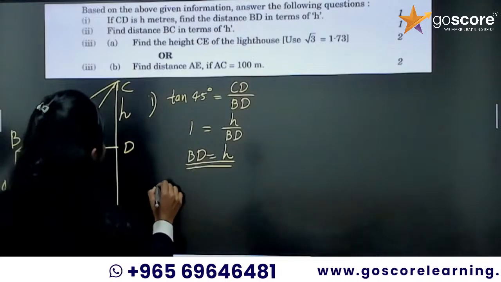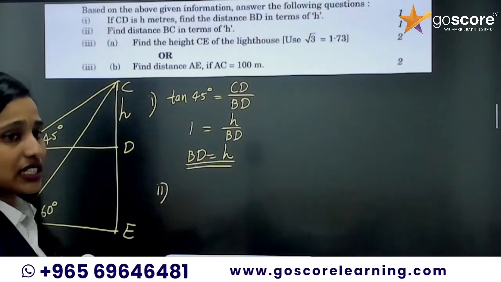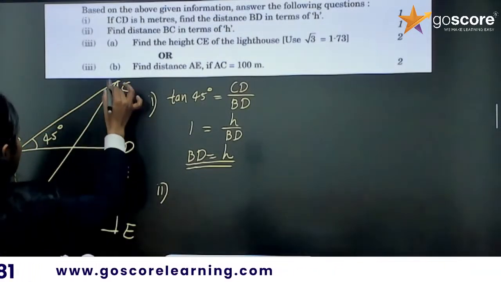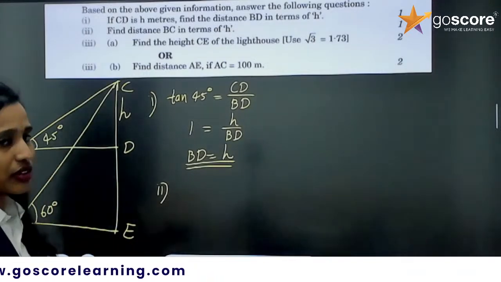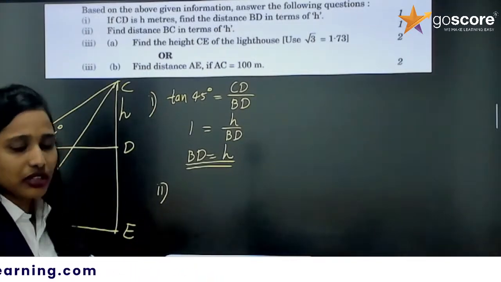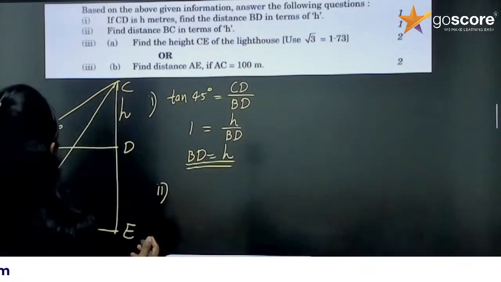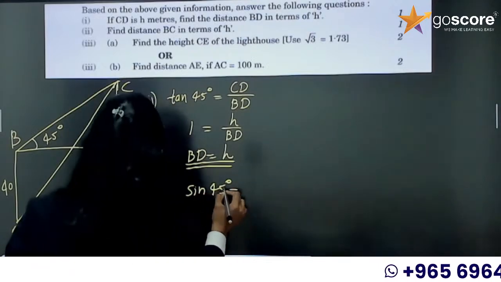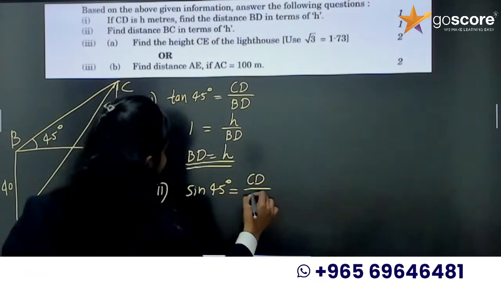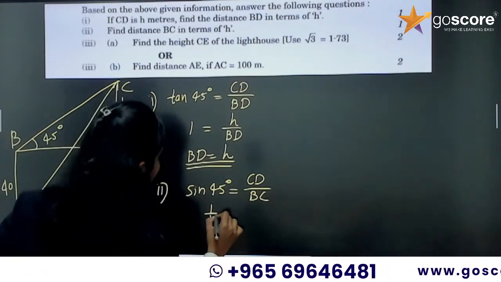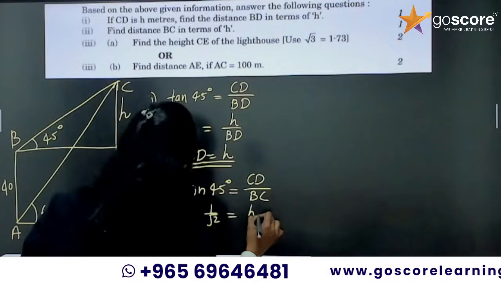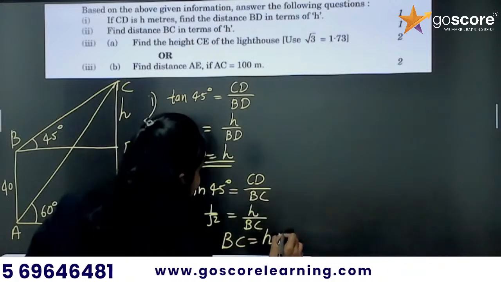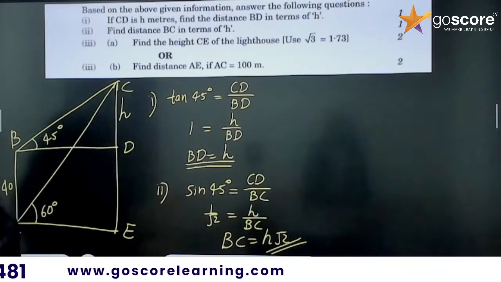Now the second one, find distance BC in terms of h. What is BC? The hypotenuse of this triangle, the right triangle CBD. There is no need to take the Pythagoras theorem. So we can simply write sine 45, which is equal to opposite CD divided by hypotenuse BC. Sine 45 is 1 by root 2, which is equal to h by BC. Now cross multiplication, BC will be equal to h root 2. We got the answer. So you got 2 marks.